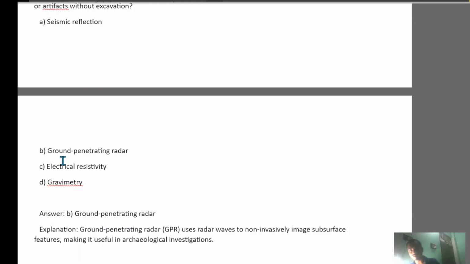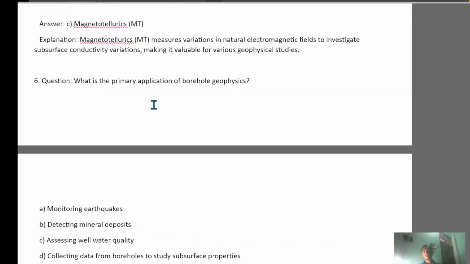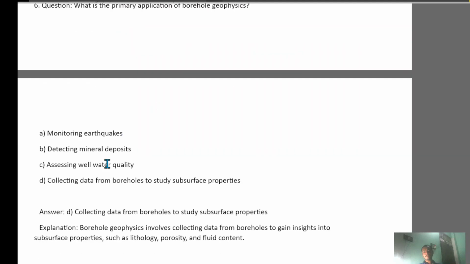Next, which geophysical method is used to investigate subsurface conductivity variation by measuring the natural electromagnetic fields? Option A electrical resistivity, option B seismic reflection, option C magnetotelluric, option D ground penetrating radar. So the right option is magnetotelluric. Next question: what is the primary application of borehole physics? Option A monitoring earthquakes, option B detecting mineral deposit, option C assessing well water quality, option D collecting data from boreholes to study the subsurface properties. The correct option is D, collecting data from boreholes to study the subsurface properties.